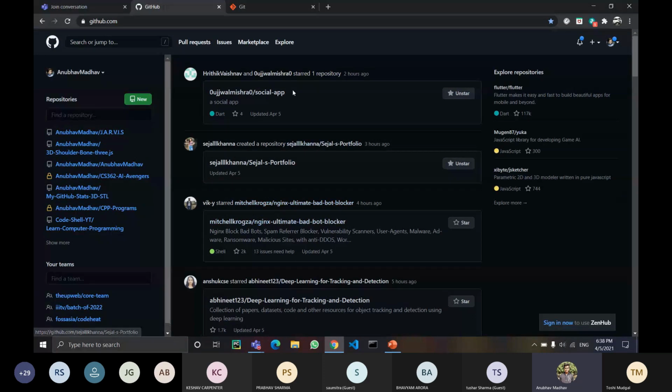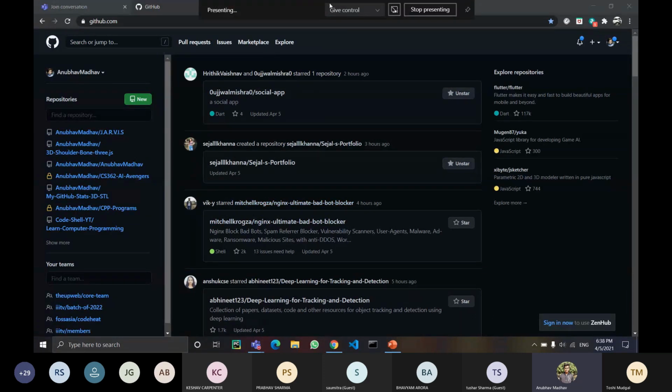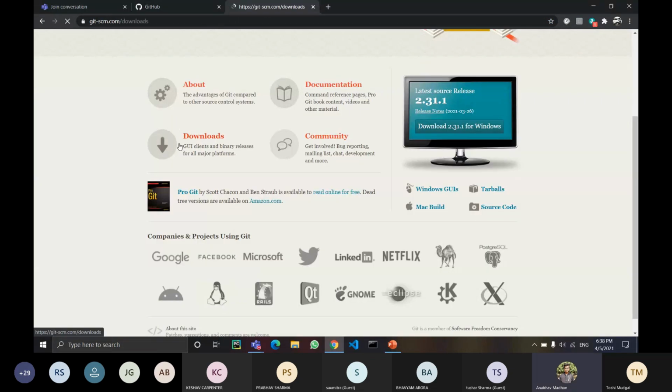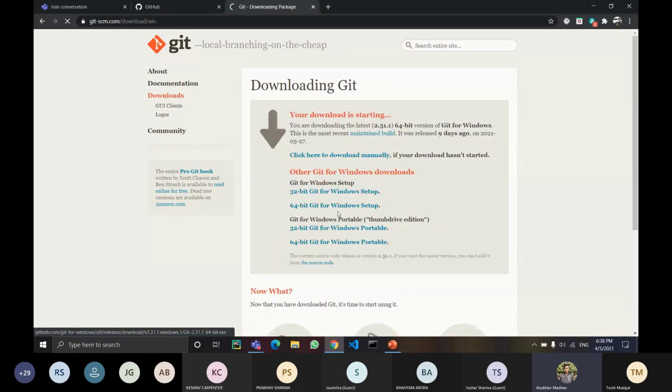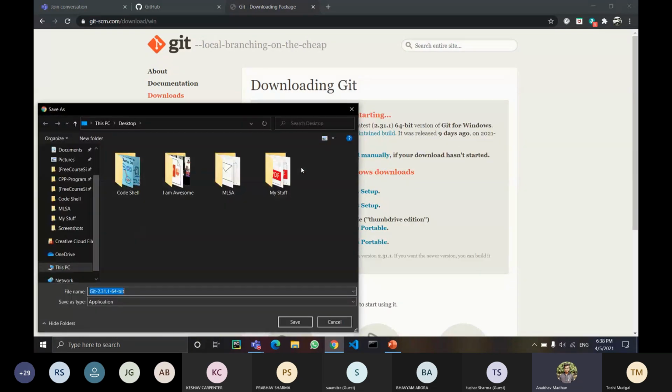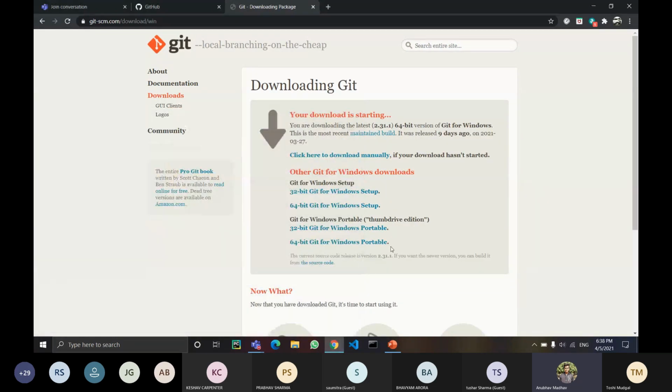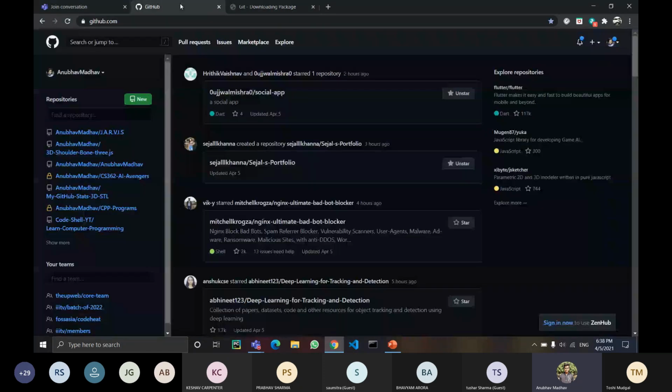The other thing which you are supposed to do is go to the website git-scm.com, click on downloads, and download Git Bash according to your operating system. If you're working on Windows, click on Windows and it will automatically start downloading Git Bash according to your architecture.